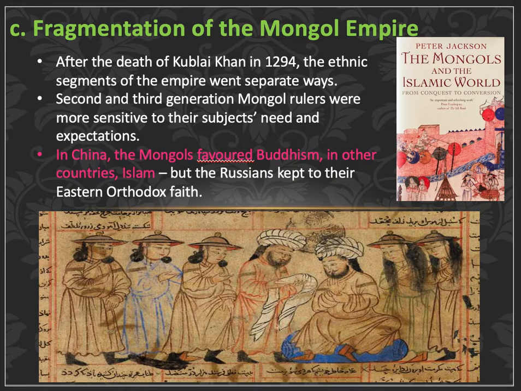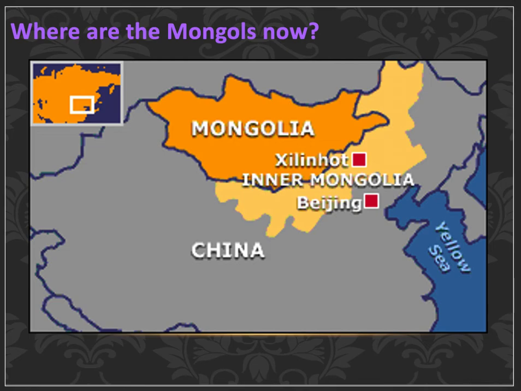In fact, the legacies of the Mongol Empire will live on in very different ways. For example, in order to see the legacies of the Mongols today, you see them in China. We'll see Mongolians in Mongolia as a sovereign country, as well as Inner Mongolia.